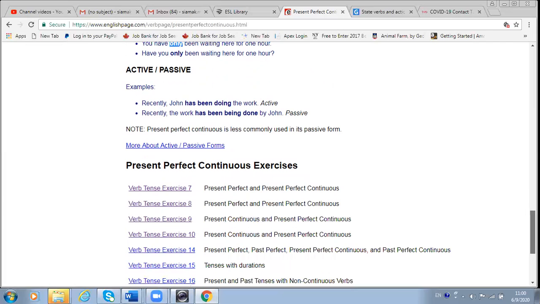And this is the form of active and passive. For example, recently, John has been doing the work. If you want to use it in the passive form, you can say recently the work has been being done by John, which is a little odd. If you use John, it's better to use the active form. But anyway, it's good to know that the passive form is has been being done. Okay?